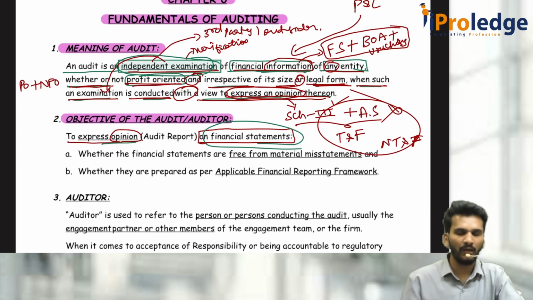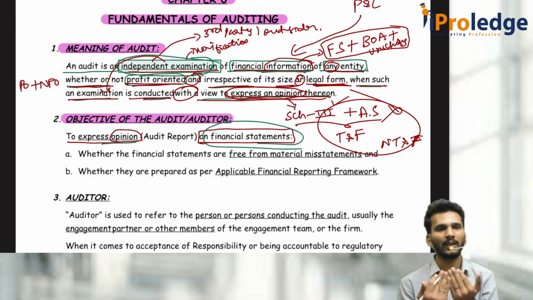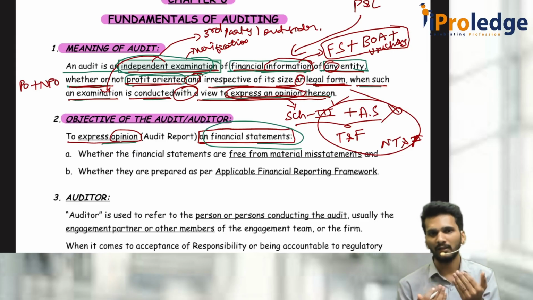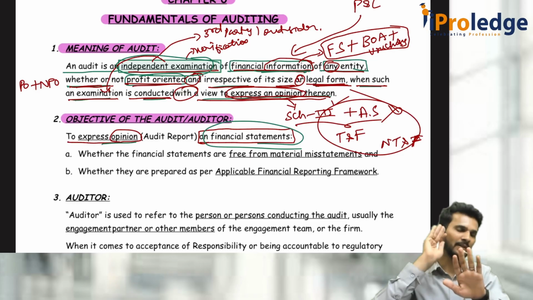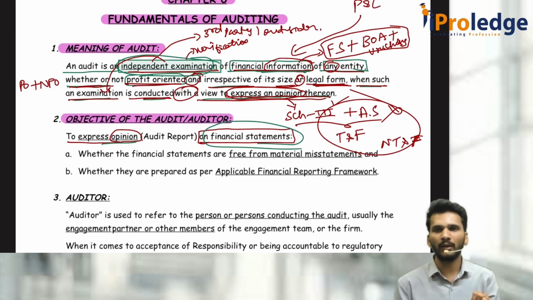Because whenever we are appointed to check the financial statements, how do I check whether it is genuine or whether something is misstated? When I have some supporting documents, only then can I check whether whatever is entered in the financial statements is right. I am responsible for the financial statements. To check whether financial statements are correct or not, I am verifying financial information, books of accounts, vouchers, and all those things. But whenever I give my audit report, I give it only with respect to financial statements.